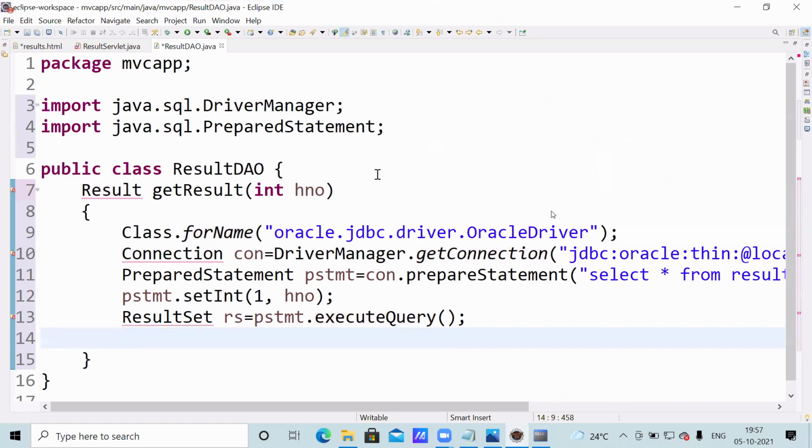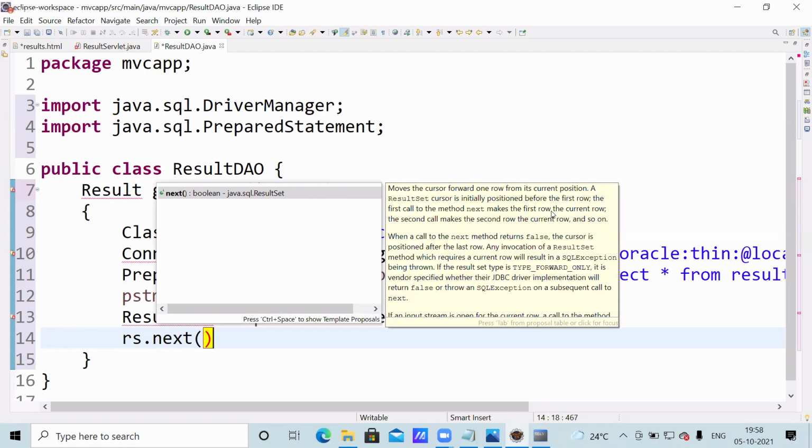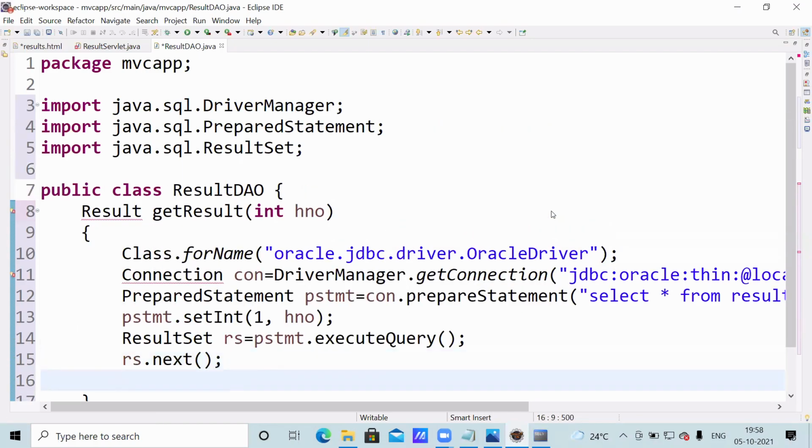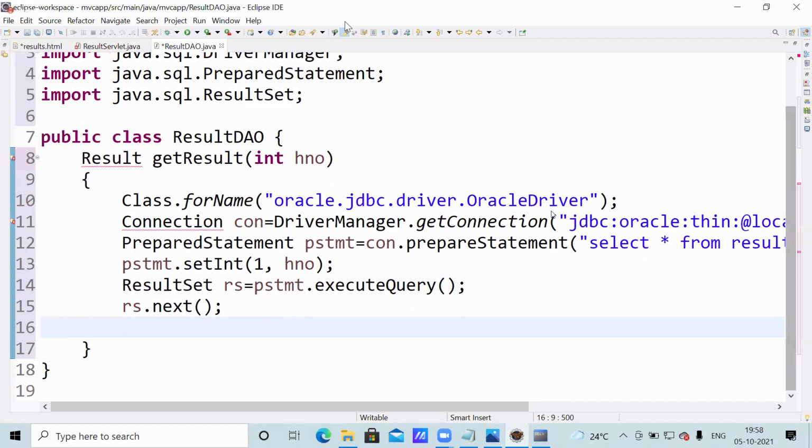Now we have to move the cursor to the next record. Later we'll see the methods, maybe many methods are there. Now listen, here rs.next. The next method is called, and the cursor moves to the next record.